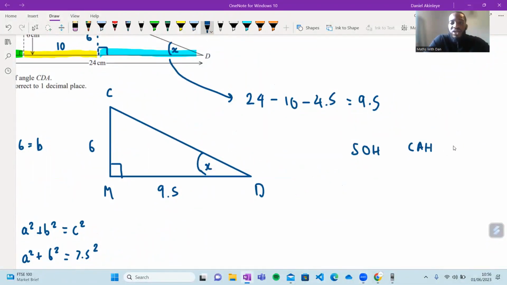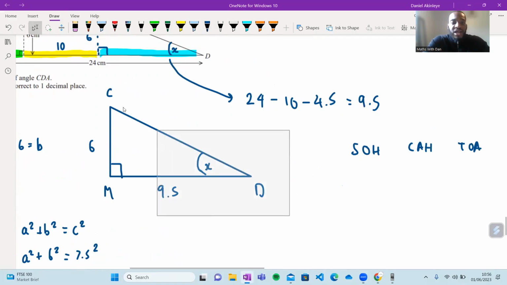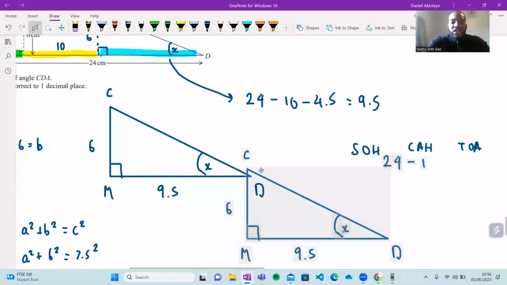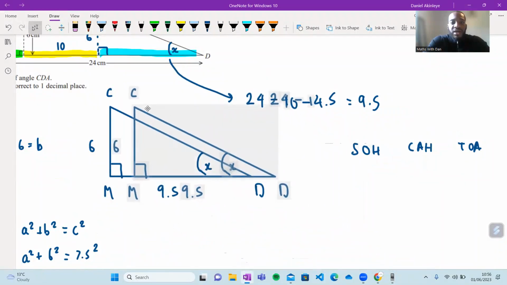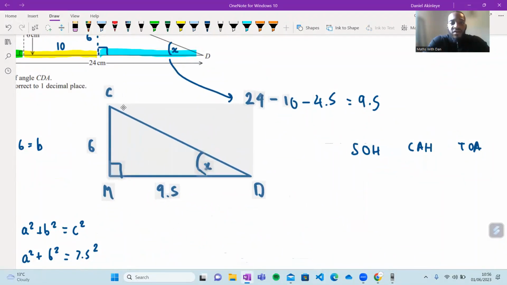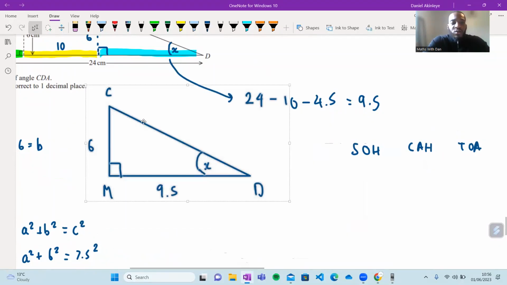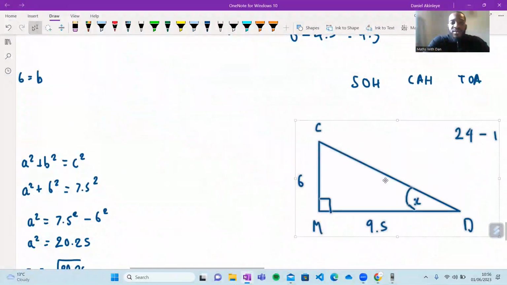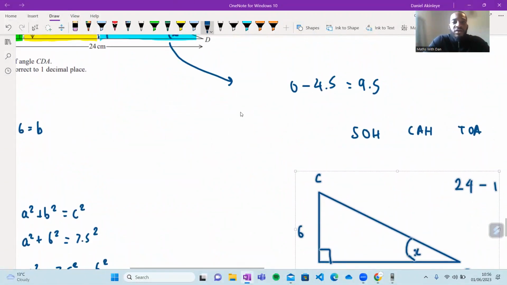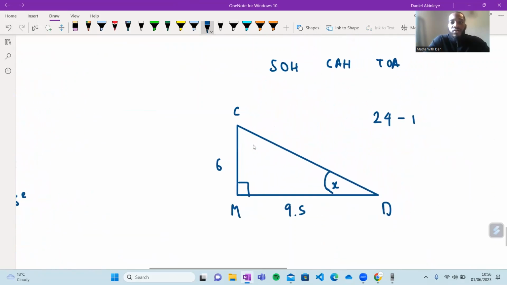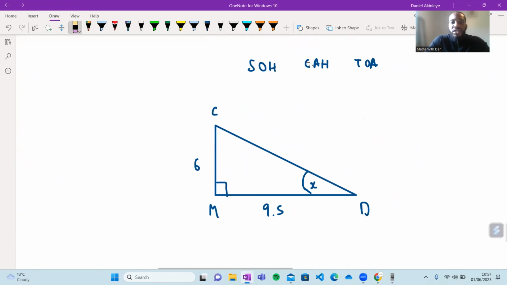Now remember, when you're dealing with SOHCAHTOA, the first thing you want to do is label your right angle triangle. Remember, you've got three different types of sides: the opposite, the adjacent, and the hypotenuse. Hold on, let me just move this back here. I need to get the triangle. Okay, let me move this triangle here. Oh, I know what to do. I'll just move this here, and then I'll write this out again, 24, because I carried this one. Perfect. All right. Now, there are three types of sides.